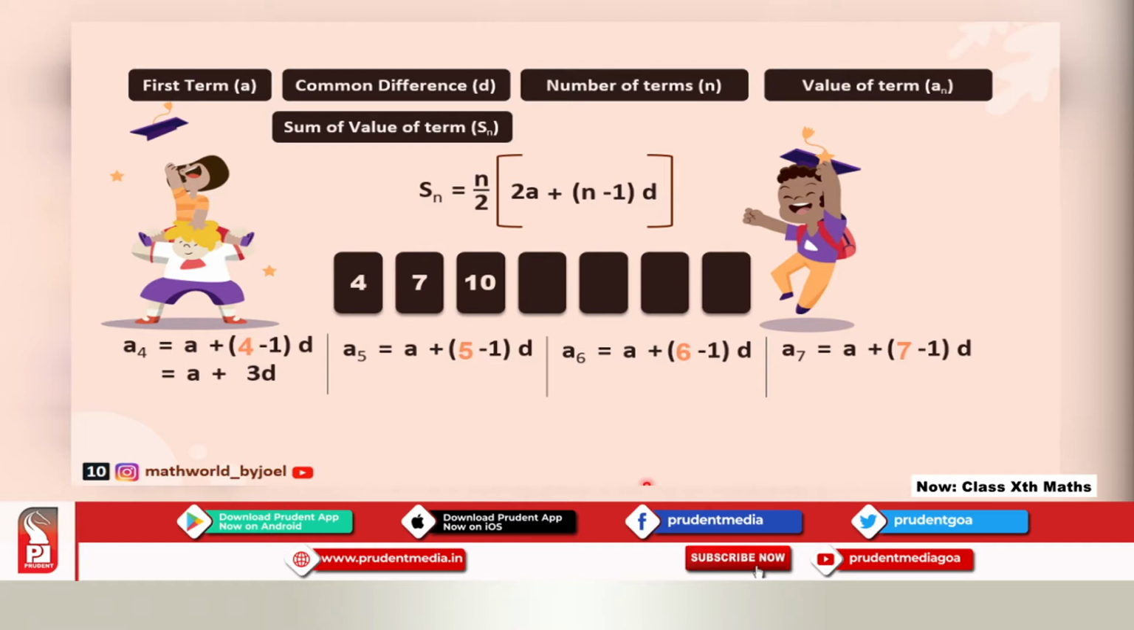So whenever I want to find out A4, I can easily write A4 is equal to A plus 3D. If I want to find out A5, I can find out it as A plus 4 times D. Sixth one, so A plus 5 times D. If I want to find out A7, it would be A plus 6 times D. If I have to find out A10, then it would be A plus 9 times D or 9D. If I have to find out A23, then it would become A plus 22D. If I have to find out A105, then it would become A plus 104D.